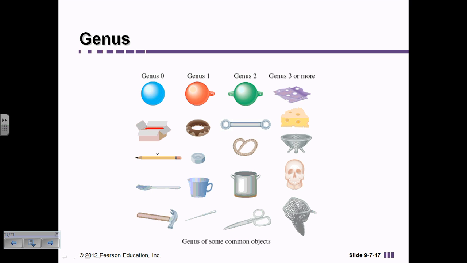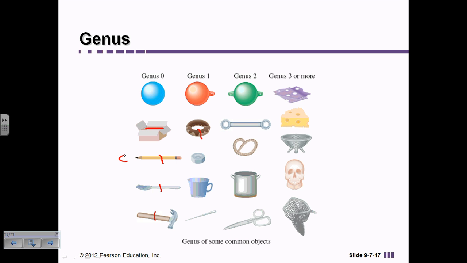the box into two different pieces. On the second one, if I make one cut here, then I have cut the pencil into two different pieces, so it has a genus of 0. If I make one cut on this fork, I have cut the fork into two different pieces. It has a genus of 0. If I make one cut on the hammer, I've cut it into two different pieces, so it has a genus of 0. On the donut, if I make one cut here, I have not cut it into multiple pieces.